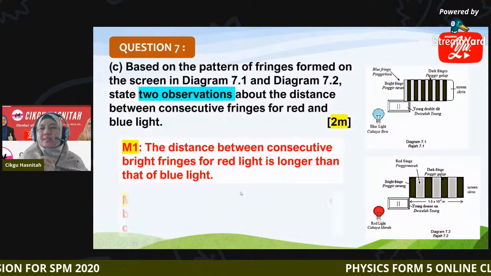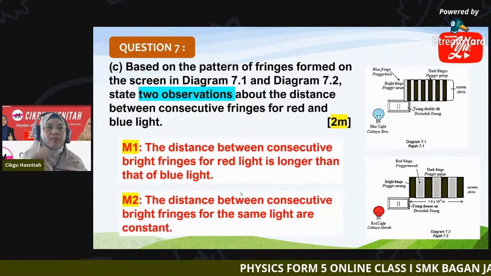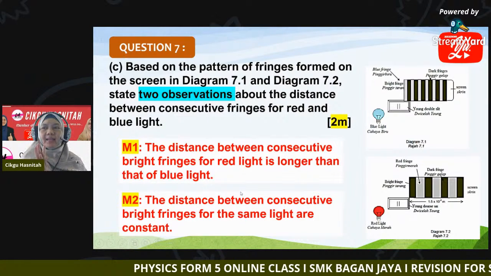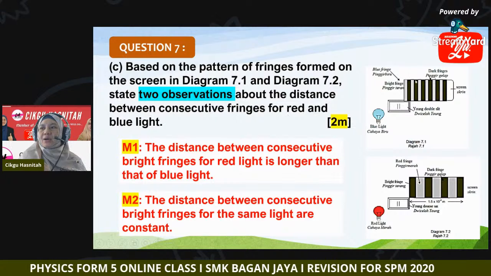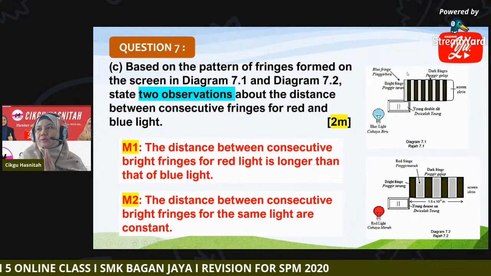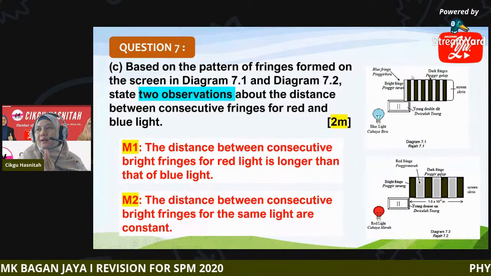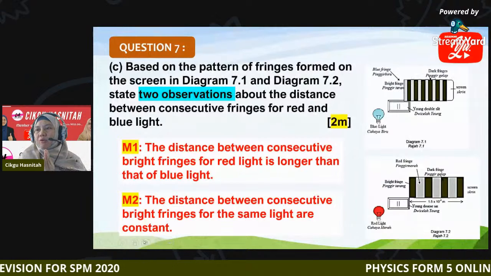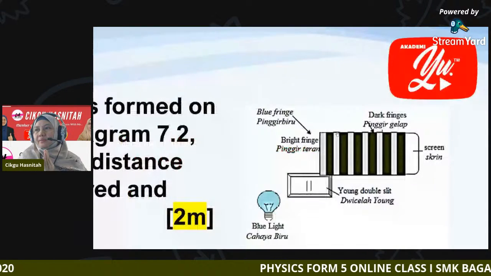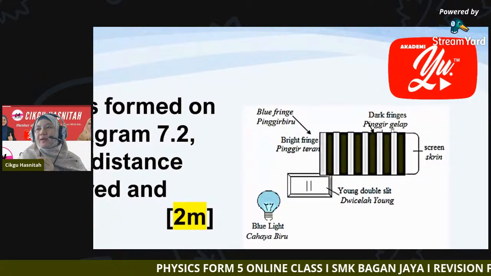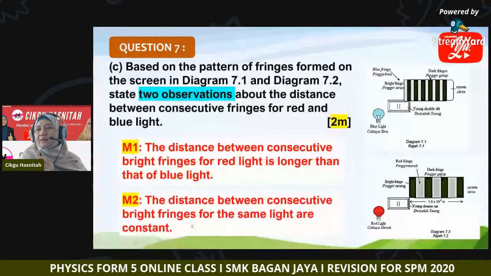And second, you can say for the same light, the distance between consecutive fringes is constant. See, they are the same. For the blue, the distance is the same, and also for the red light.